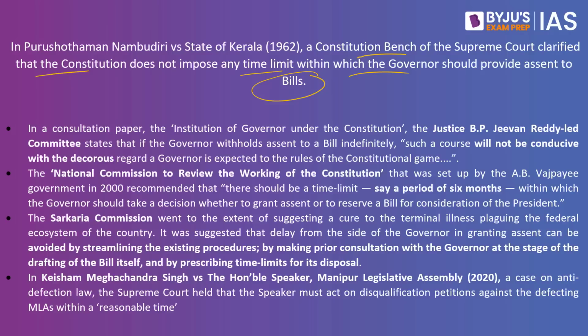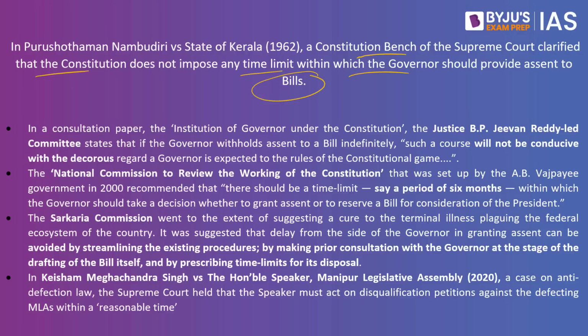So if the assent is not given, this very fundamental relationship between the governor and the Council of Ministers is violated. And at the same time, we know that federalism is part of the basic structure, and basic structure means that the central government has its own share of power. Federalism clearly points out that states have their own share of power.